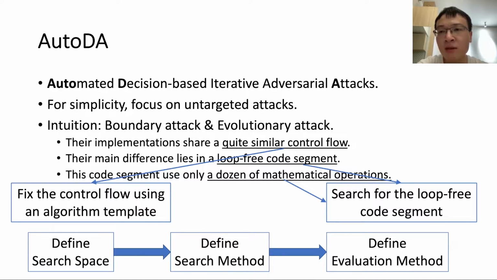In this work, we follow the general methodology used by program synthesis and NAS. First, we define the search space consisting of programs for our problem, then design a search method to explore this search space. Finally, we define evaluation methods so that we can tell good programs from bad ones in the search space.